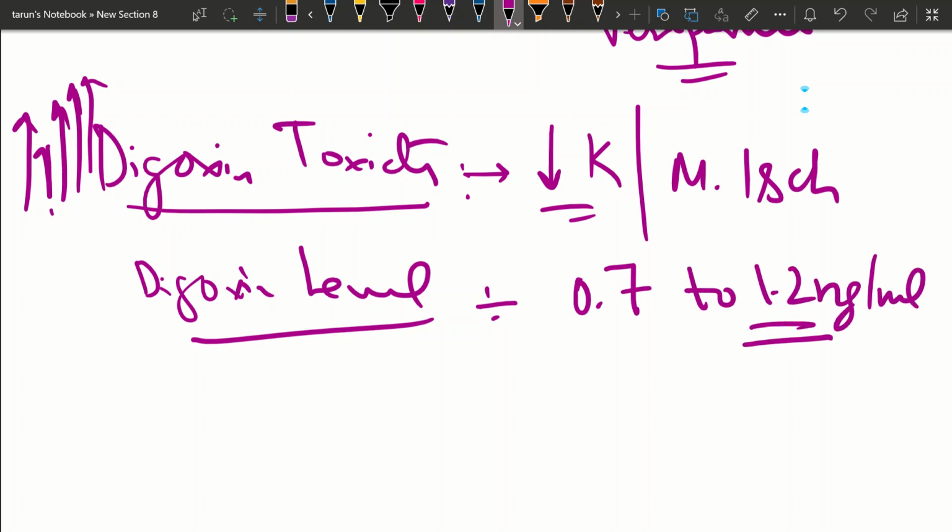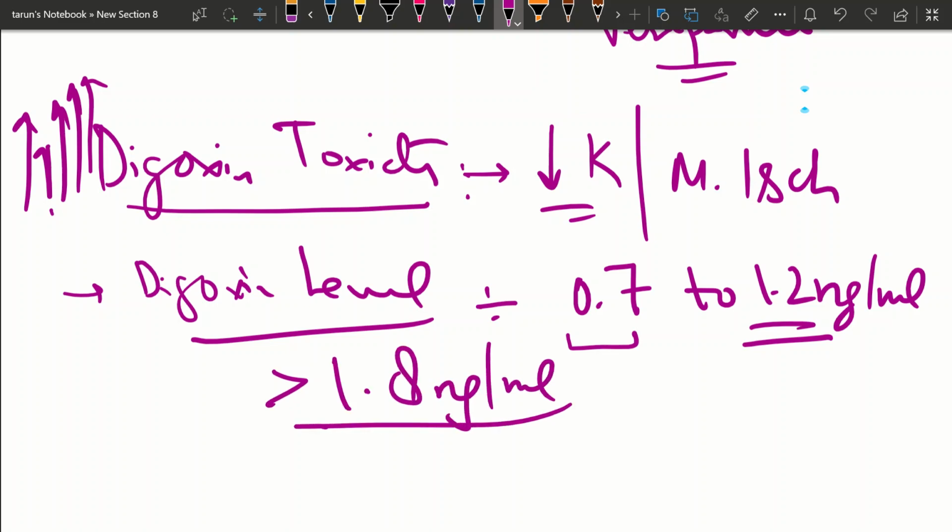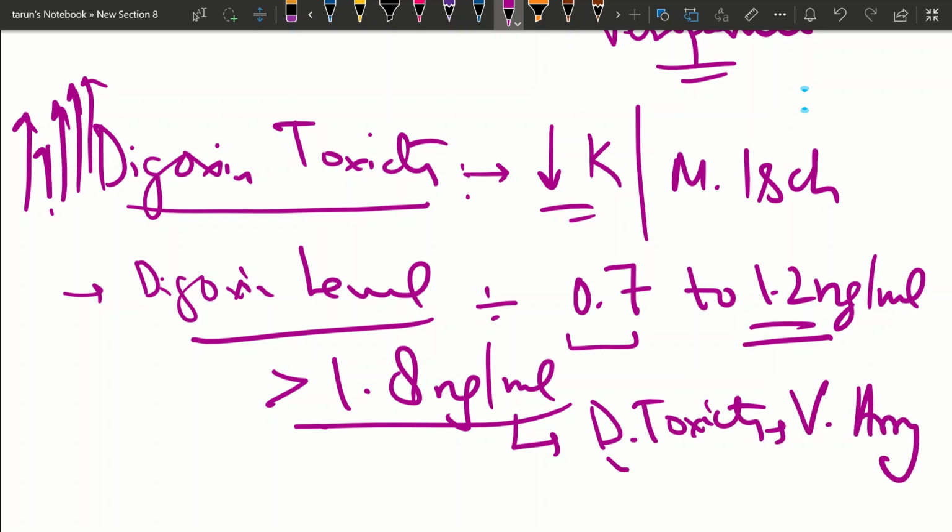But if the level of digoxin inside the body becomes more than 1.8 nanogram per ml, it can precipitate digoxin toxicity in the form of ventricular arrhythmia.